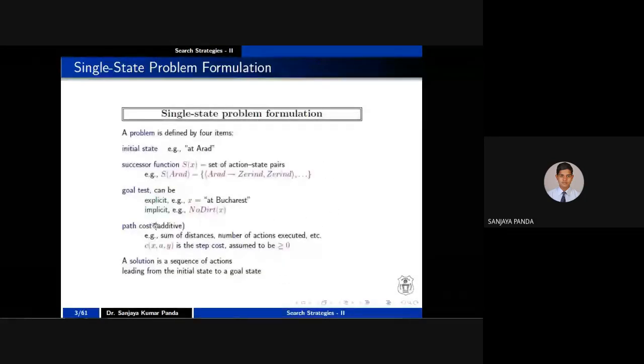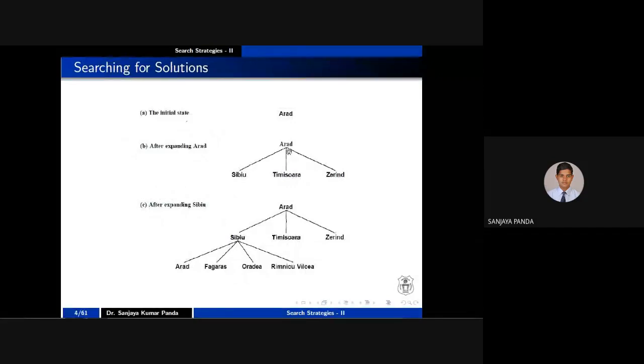How much cost you have incurred to move from A to S, or from S to A or S to F. We will not choose S to A, S to F, or S to O or S to R, whatever you choose at this particular level. So these four things you have to define, and in order to reach from A to Z, you have to apply a set of actions. That set of actions you can consider as a solution.